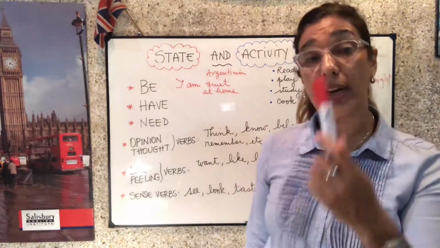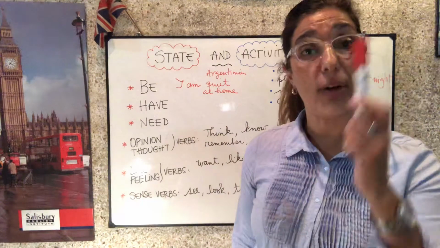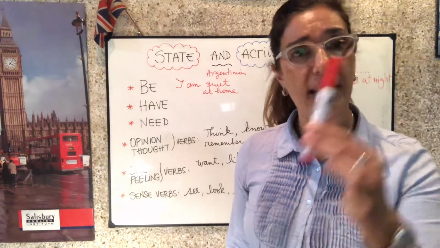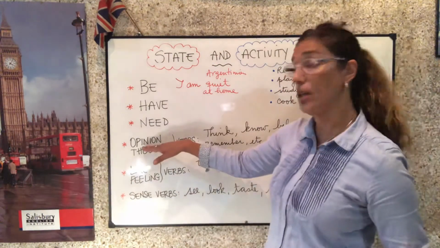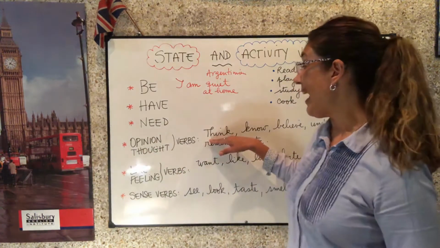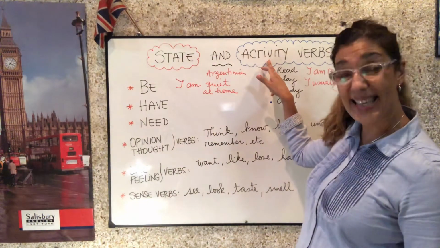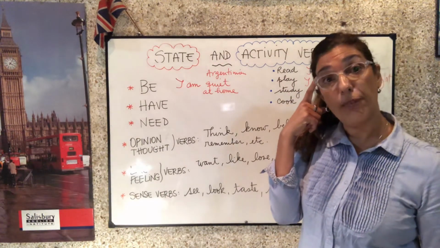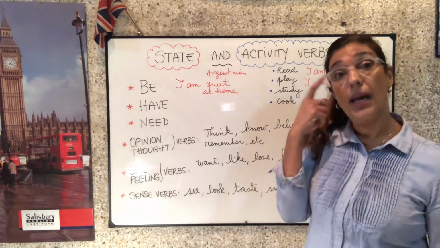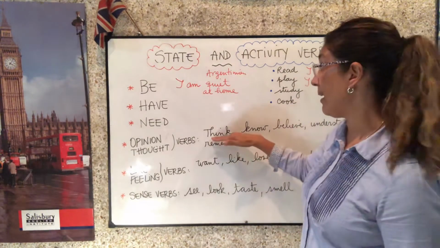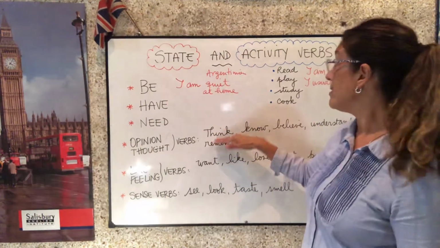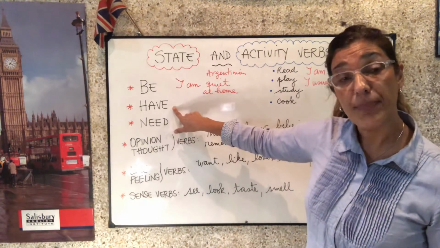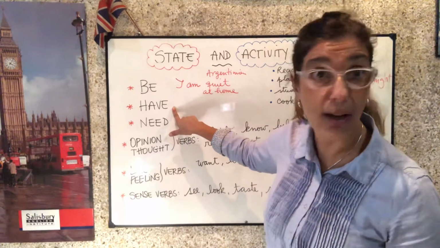Cuando yo digo yo creo que no estás en lo cierto o yo creo que estás equivocado, no digo I am thinking that you are wrong, digo I think that you are wrong, porque estoy expresando mi opinión. Ahora, si yo estoy hablando de la acción de pensar, sí puedo decir I am thinking about what to prepare for dinner. Estoy pensando qué preparar para la cena. Entonces, hay verbos que van a poder ser state verbs y van a poder ser activity or action verbs. Algunos verbos son así. Pasa lo mismo con el verbo have. Si yo digo I have a brother, es yo tengo un hermano.